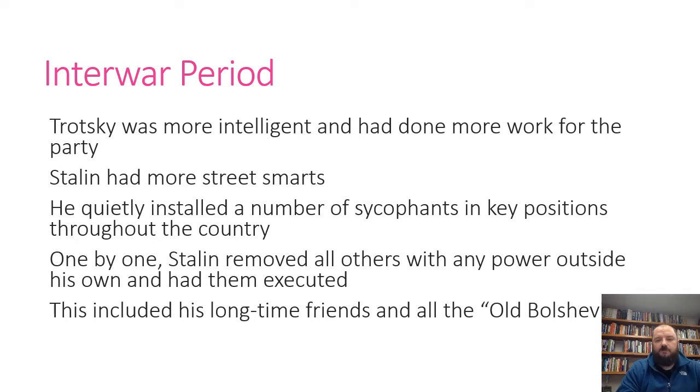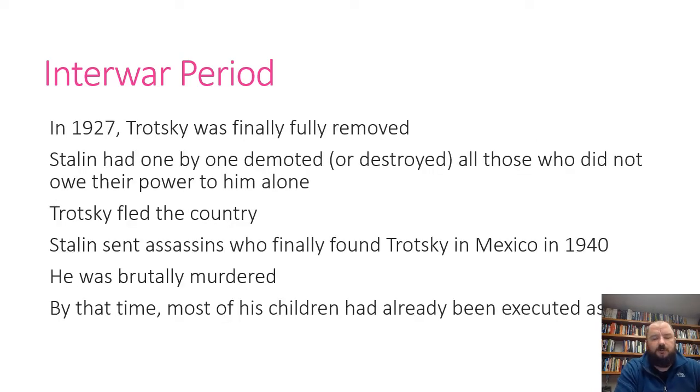He had them removed and then usually killed. This included his longtime friends and all what were called the old Bolsheviks, those who had been communists before the October Revolution of 1917. In 1927, Stalin had grown so powerful that he was finally able to have Trotsky completely removed from any position of power within the Soviet Union. He had one by one demoted or destroyed all those who did not owe their power to him alone. By 1927, everyone had been chosen for their position by Stalin himself. If he chose you, he could remove you, and everyone was aware of that. And so by 1927, everyone competed to do one thing, and that was to stay in Stalin's good graces, to please Joseph Stalin.